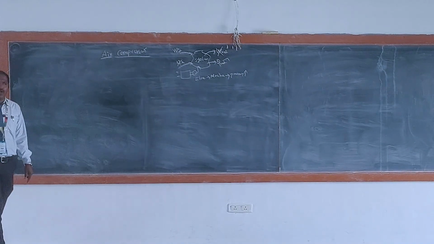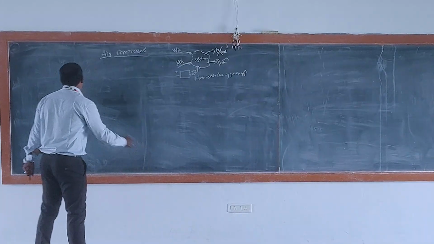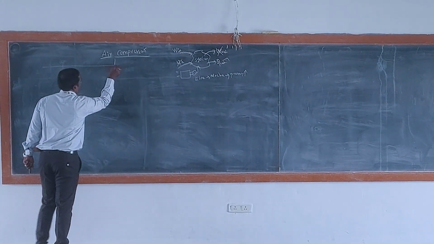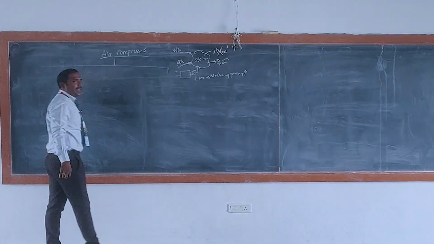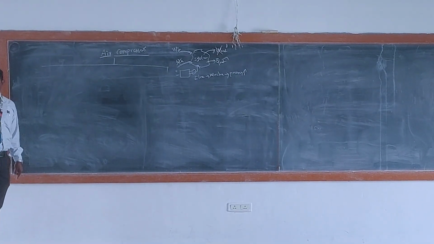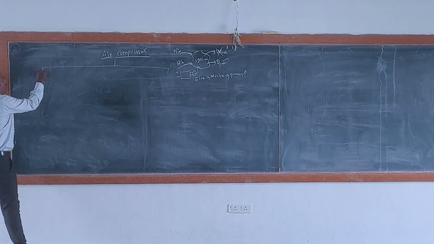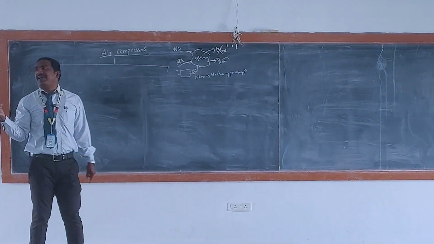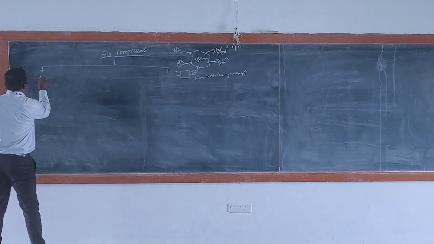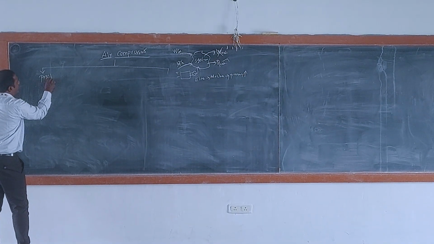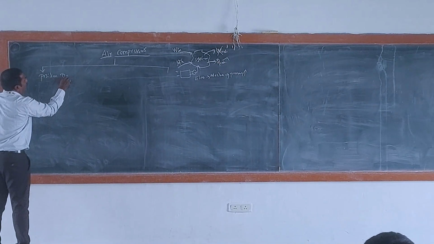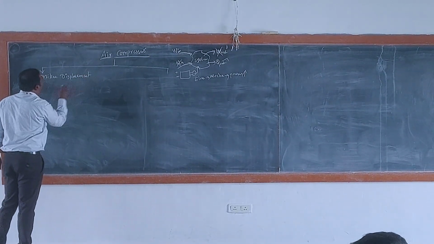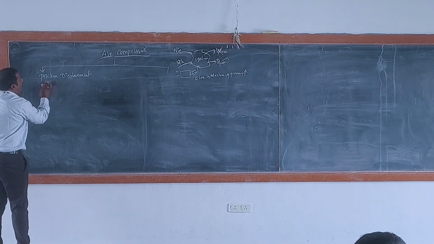Okay, now write down the classification of air compressors. There are so many types of air compressor, but generally air compressors are classified into two major categories. One is the positive displacement compressor. I put only compressor, okay?